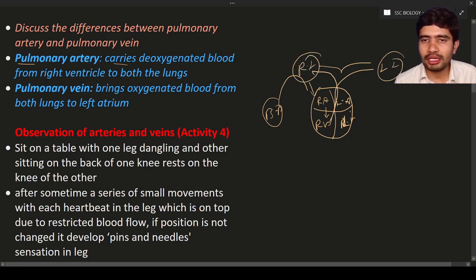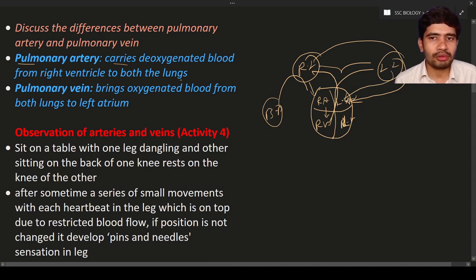Why does it supply deoxygenated blood to the right and left lung? For the conversion of deoxygenated blood to oxygenated blood. Then the right lung and the left lung supply blood to the left atrium. This is the way they supply.